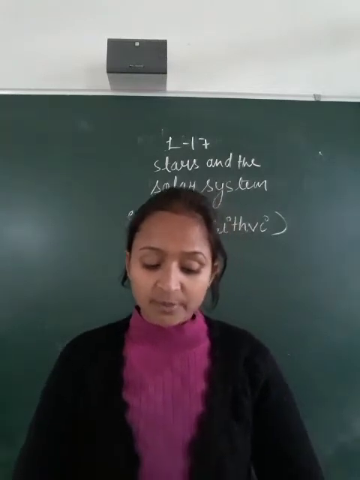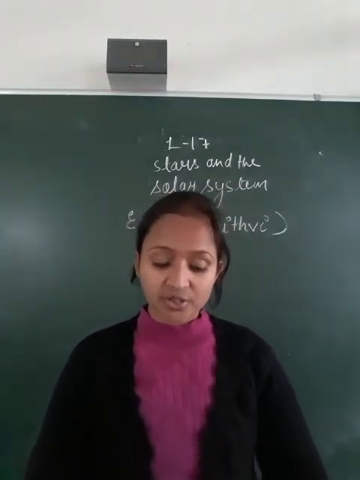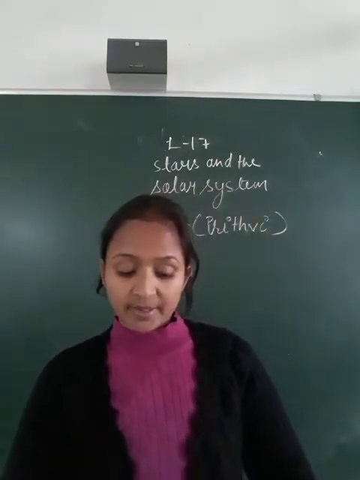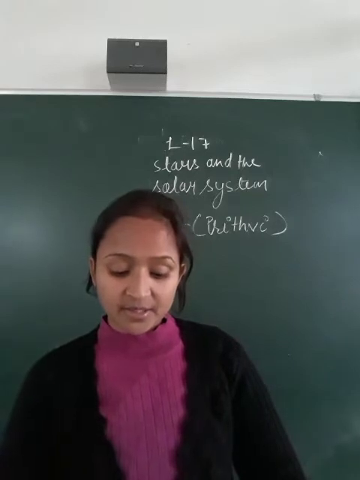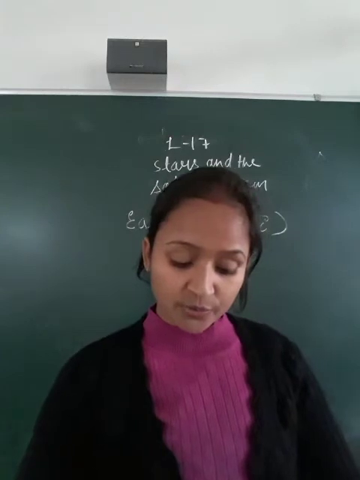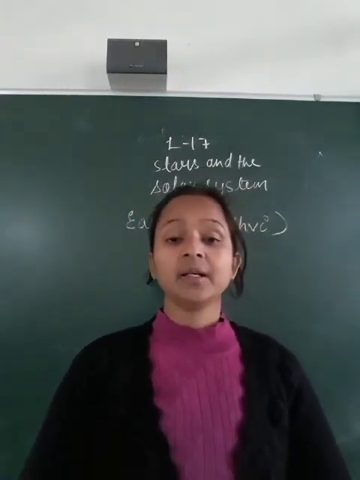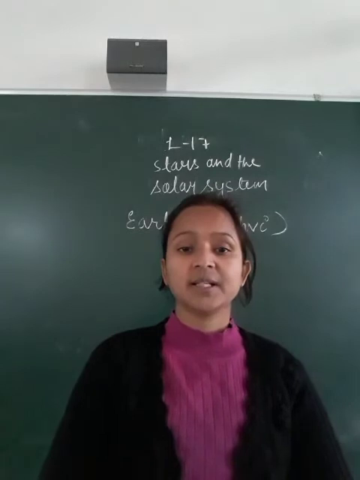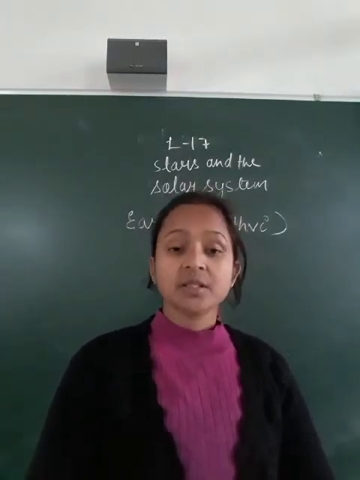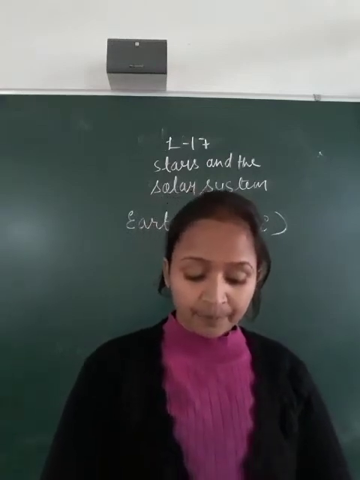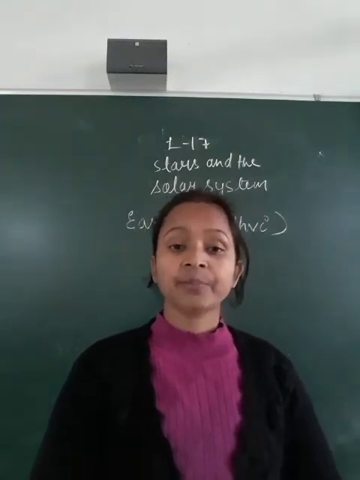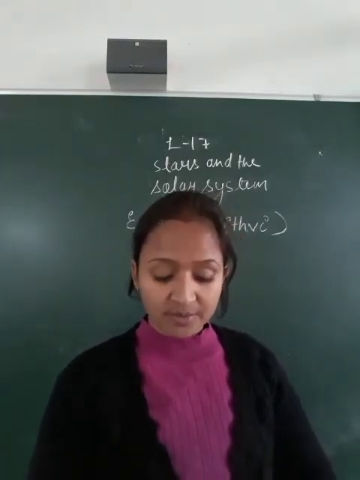The average diameter of the Earth is 12,800 kilometers. Its mass is estimated to be around 5.98 into 10 to the power 24 kg, and it is surrounded by an atmosphere of 20.9%, approximately 21%, oxygen, 78% nitrogen and 1% other gases. The atmosphere extends to a height of 200 kilometers from the surface of the Earth.